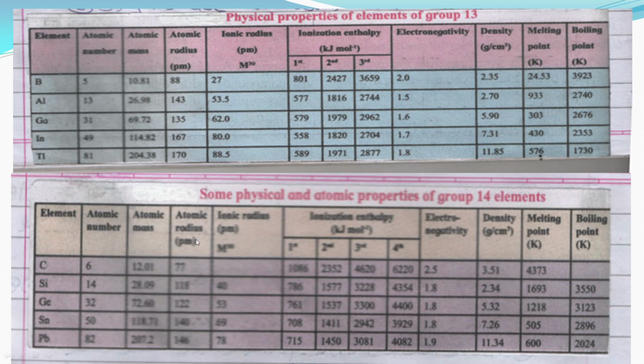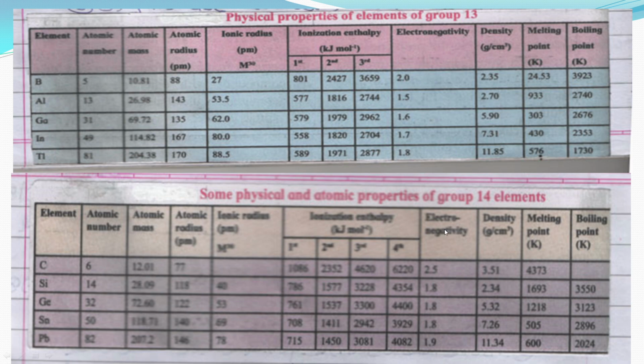Atomic radius, the same thing happens here, the values increase. Ionic radius also increases in group 14 from carbon to lead. Here are the ionization enthalpies of group 14: the first, second, third and fourth ionization enthalpy.